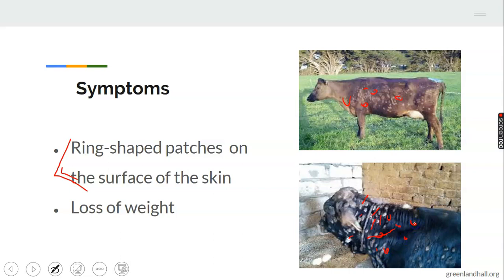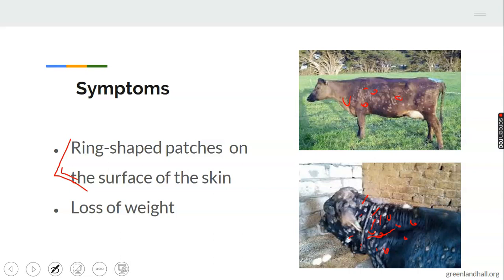Is in a ring shape, dotted. You can see. So, when you discover that animals are having these ring-shaped patches on their skin, in conclusion, such animal has been infected by ringworm. Take note of that. Such animal has been infected by ringworm.